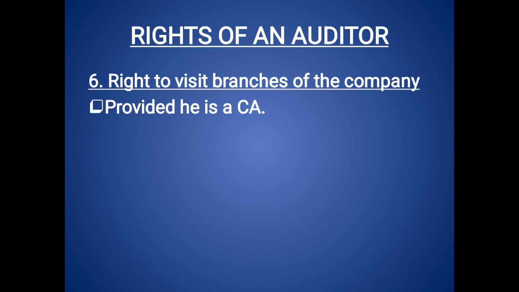Then the right to visit the branches of the company. If any company has more than one branch, or many branches, at that time he has the right to visit all the branches of the company, provided he is a qualified CA. In this case the auditor can access all the books of accounts and vouchers, etc.